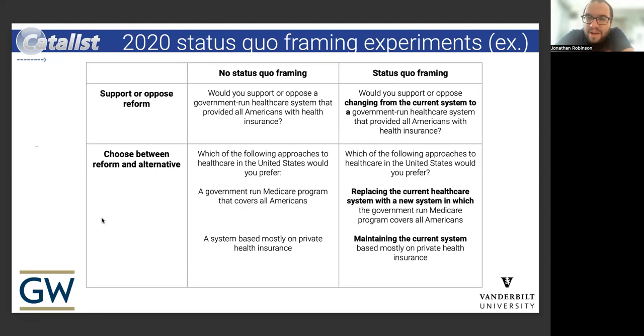And then in the binary choice, or choosing between reform and alternative, we can see in the status quo frame that it's specifically about which of these following approaches to healthcare in the US would you prefer. There's one about replacing the current healthcare system versus maintaining the current system. So, this is an example. And again, this was a very similar version of this that was run for paid family leave as well, which we'll show here as well.